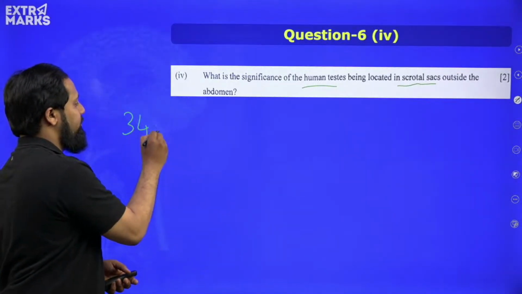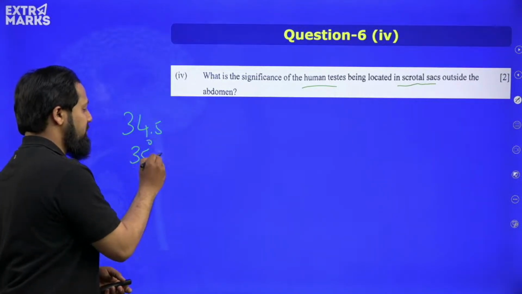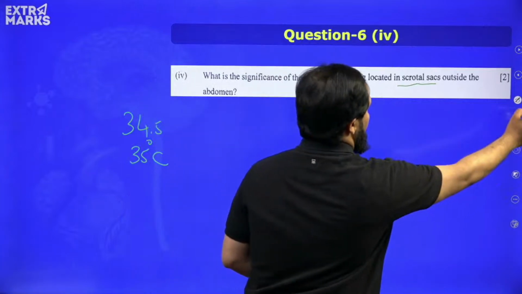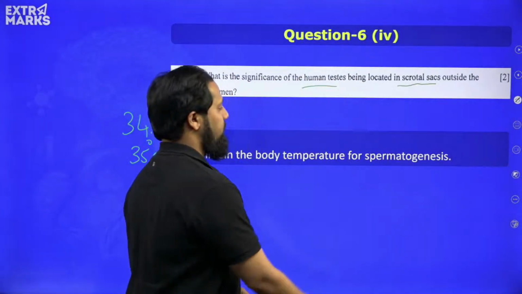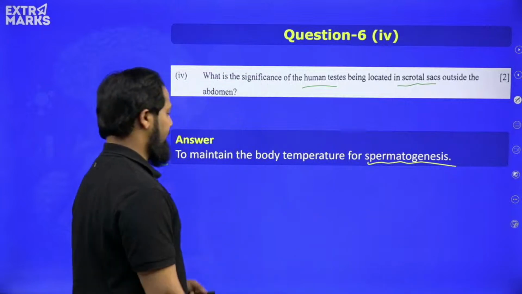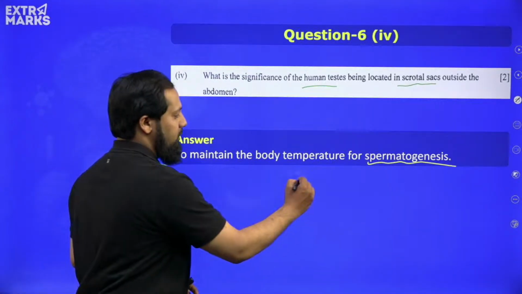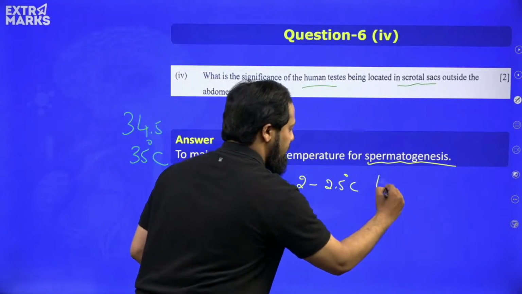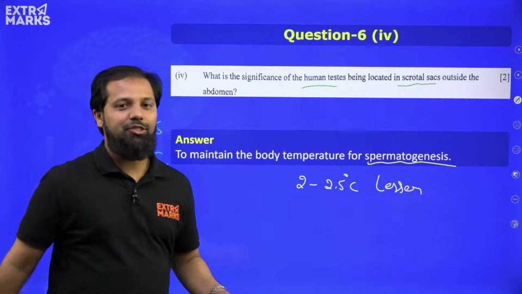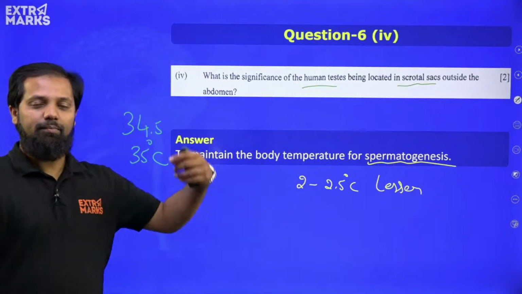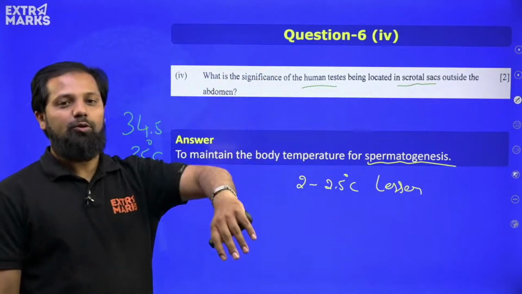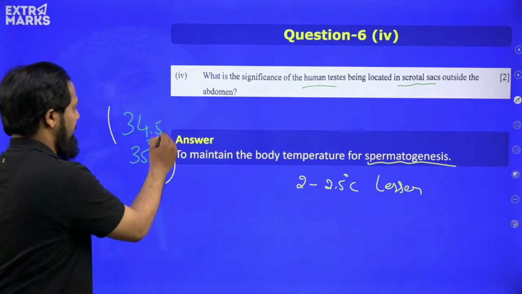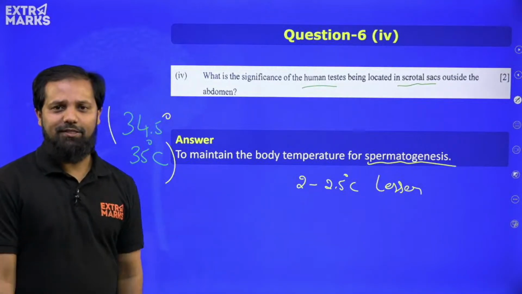Okay, 34.5 to 35 degrees Celsius. This is what is needed for the formation of the sperm or for the process of spermatogenesis. And for this spermatogenesis to take place, the temperature needed is 2 to 2.5 degrees lesser than the body temperature. Hence, this is the answer. That means testis is present in the scrotal sac outside the abdominal cavity to get this proper temperature. Okay, this is very simple again.